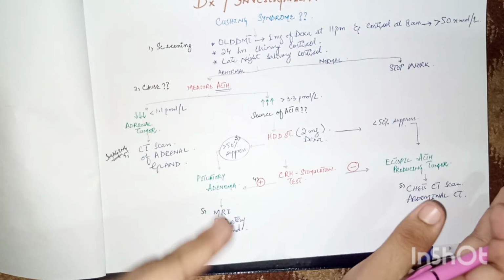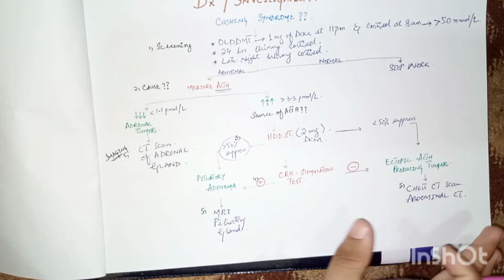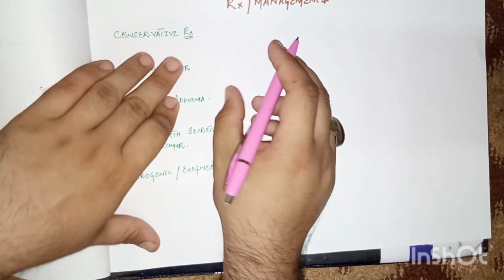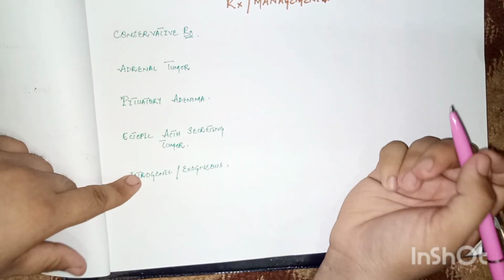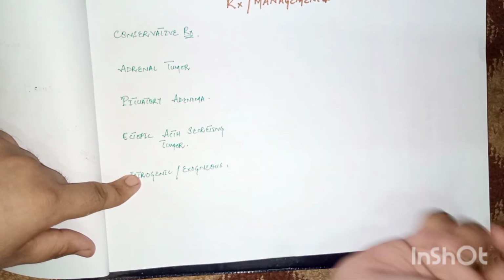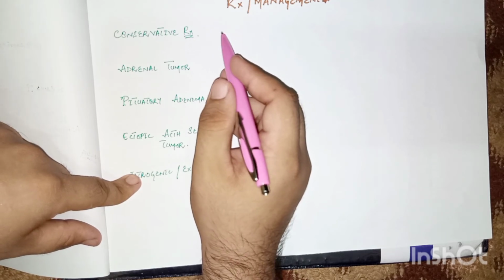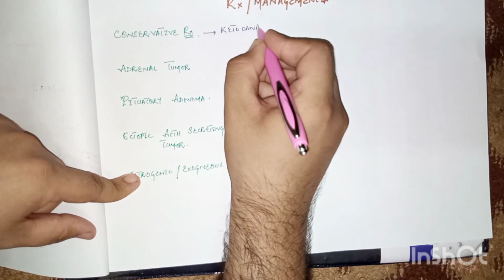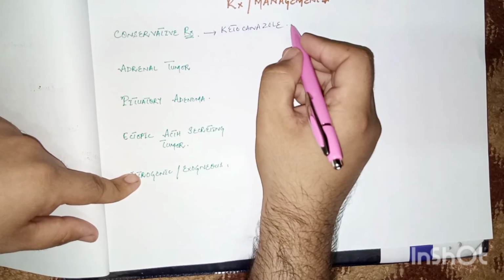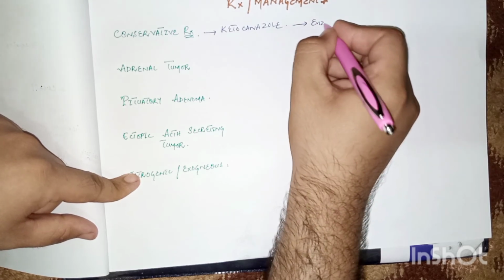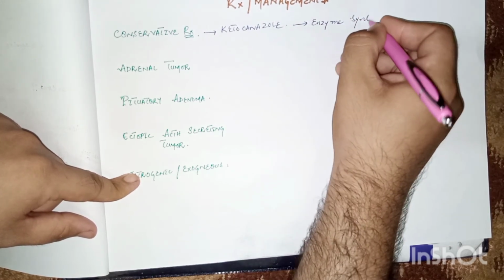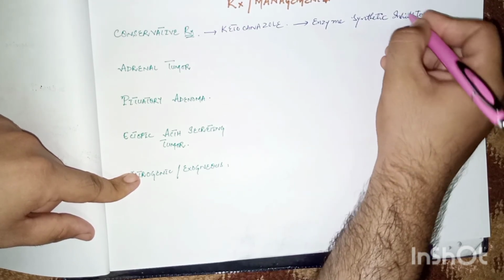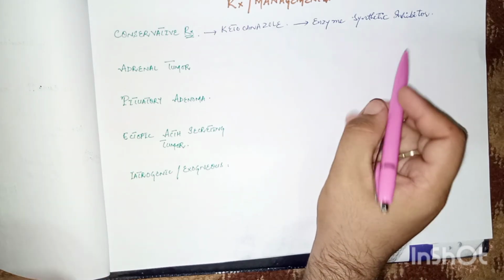So this algorithm is very important for how we can investigate a patient of Cushing syndrome. Now in the last, come to the management of Cushing syndrome. First we will talk about the conservative management. The most important management of Cushing syndrome is surgical, but a few weeks before the surgery, give the patients ketoconazole. This is basically an antifungal drug, but it is also an enzyme synthesis inhibitor of cortisol. It inhibits the formation of cortisol.